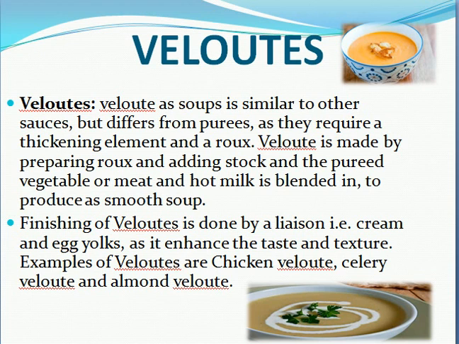You know which stock you need to add. It should be a chicken stock because it is a velouté roux. And the puree of vegetables and meat, and hot milk, is blended into the puree as a smooth soup. Sometimes we can add hot milk also, depending on which soup you are preparing, or if you want to get a nice thickness to that, we can add Lysone to it.